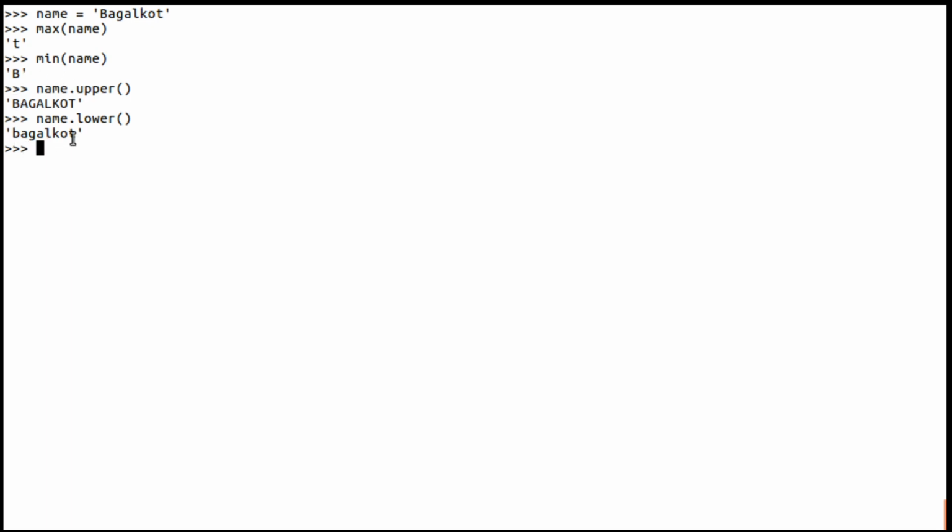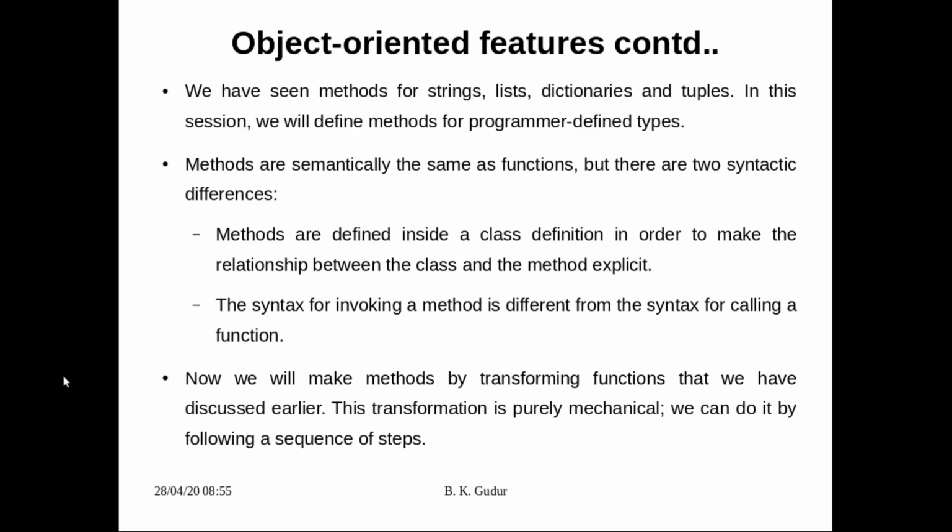Remember, whenever we use an object's methods, the method should be used with a dot operator, and the methods of one class will not work on objects of another class, because methods are restricted only to that class. How it is restricted, we'll see a little later in a class definition. I hope this is clear to you.